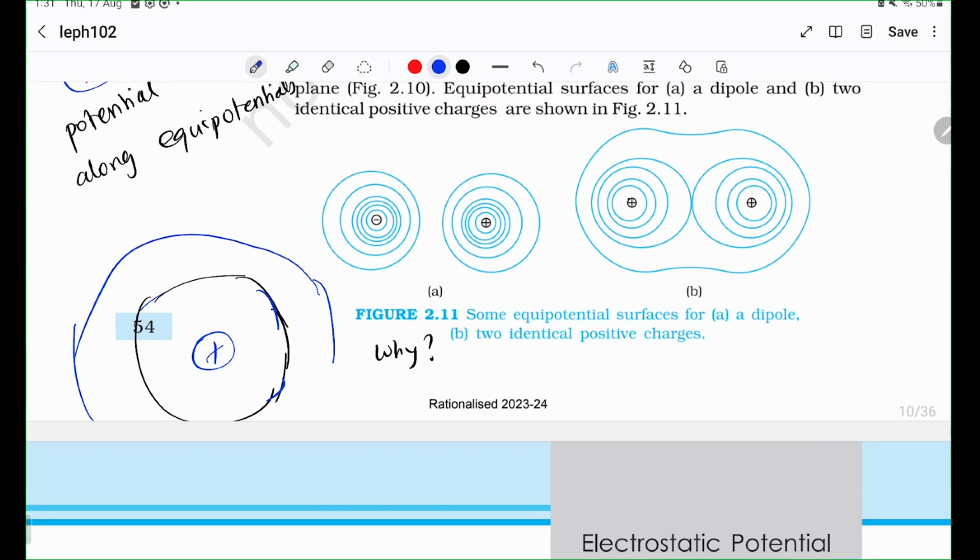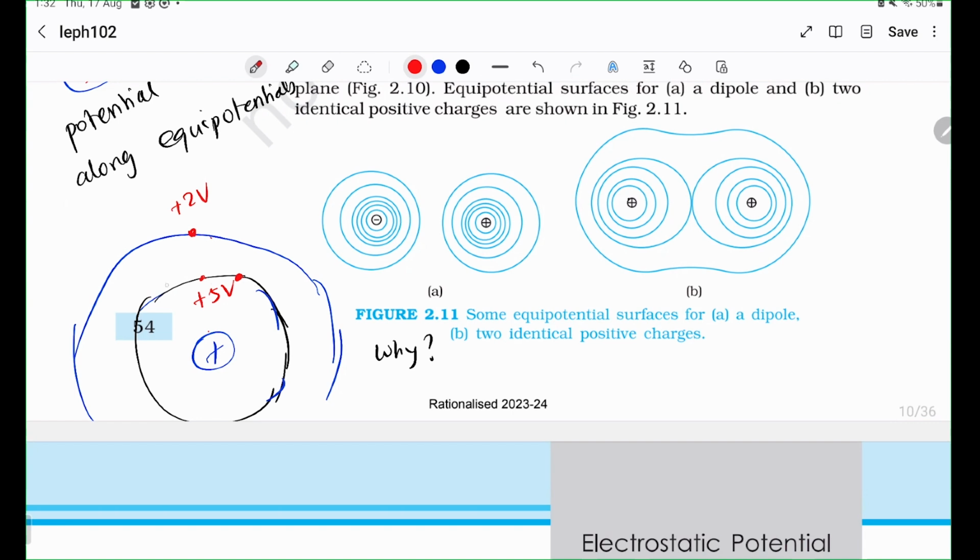Okay, I'm going to use red for electric fields. So there you have this equipotential. Let's say its potential is some 5 volts, and let's say this equipotential is going to have a potential of less than 5 volts, say 2 volts. Okay, and why does it have less potential than this one? Well, that is because it is away from the charge, right? It is in the direction of the electric field. So the electric field pushes whatever charge you have here, and in doing so, it increases its kinetic energy and decreases its potential energy. And because of that, the potential decreases. I hope that's clear.